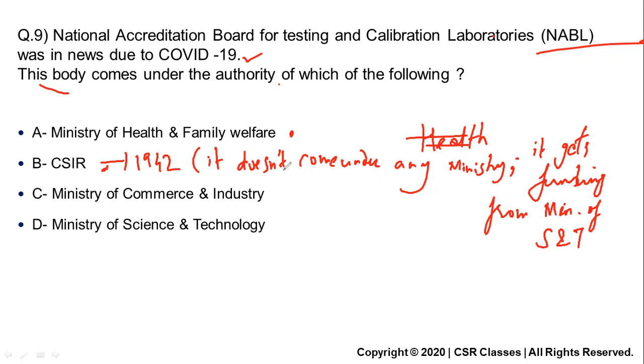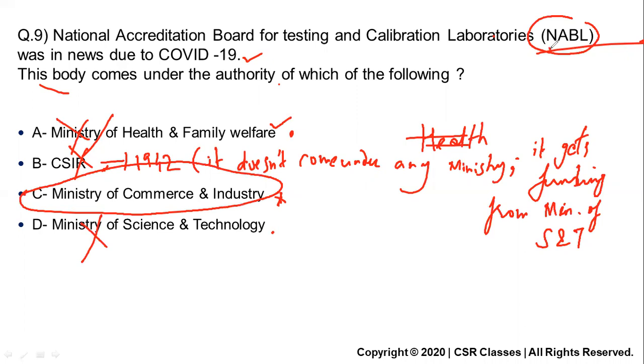Fine. Third statement, Ministry of Commerce and Industry. Now see, NABL, laboratory, COVID-19, you might think how is it related to commerce and industry? So you might think C is the wrong answer. Then D is Ministry of Science and Tech. Some people may go with Science and Tech also, but most of the people, those who do not know, will go with the Ministry of Health and Family Welfare or CSIR. But the real answer is Ministry of Commerce and Industry.